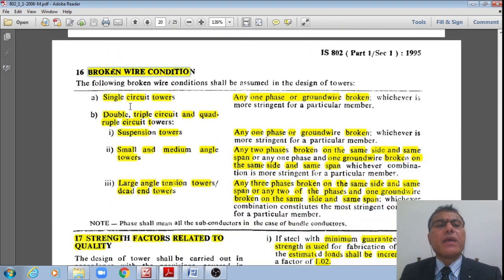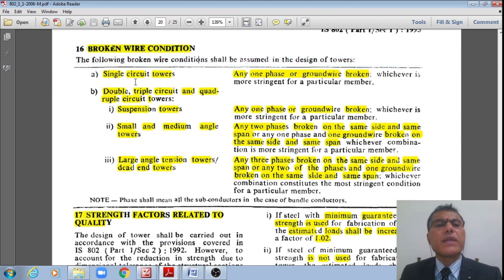Now let us see this broken wire condition, student. This was already discussed in the previous subheading also, right? For single circuit towers, any one phase or ground wire broken, whichever is more stringent for a particular case. Whereas for double, triple or quadruple circuit systems, for suspension towers, any one phase or power conductor or one ground wire broken, whichever is most stringent.